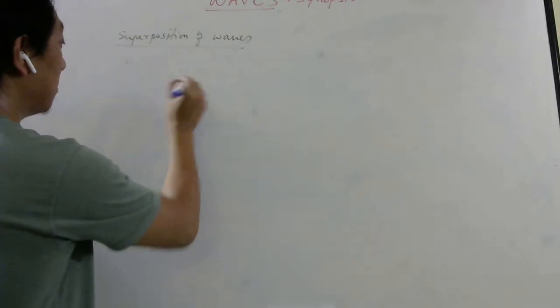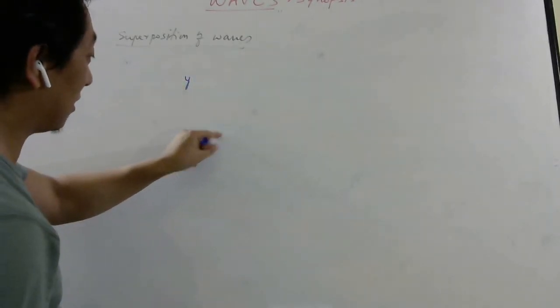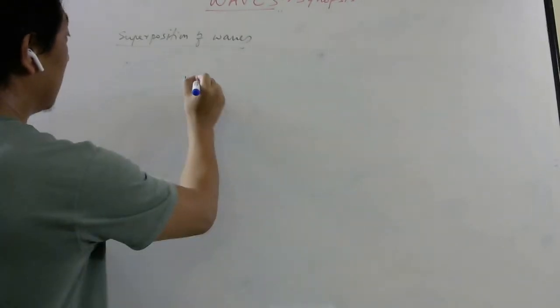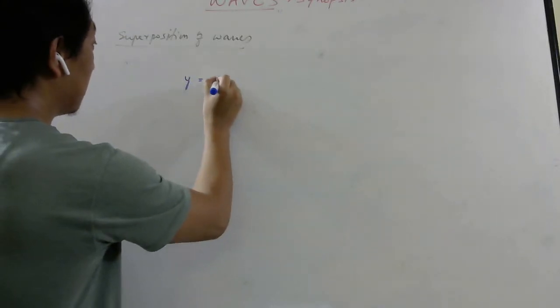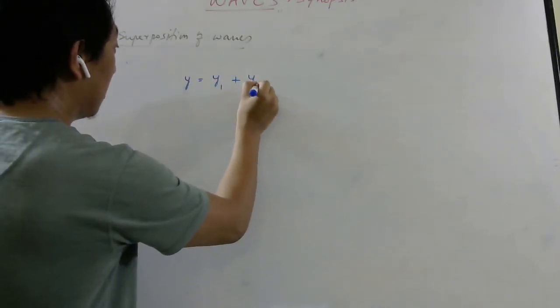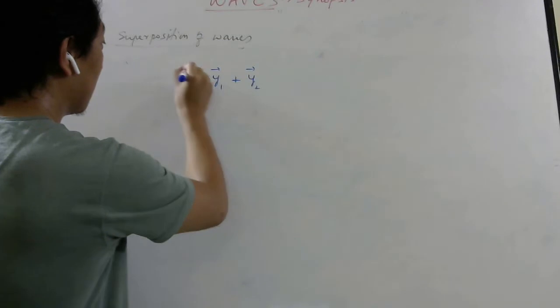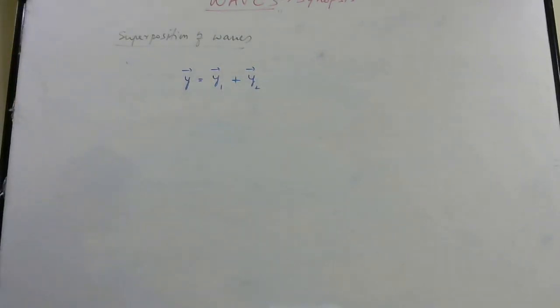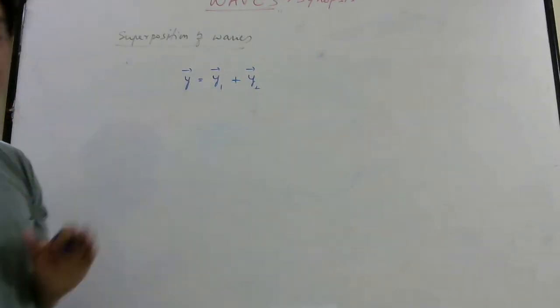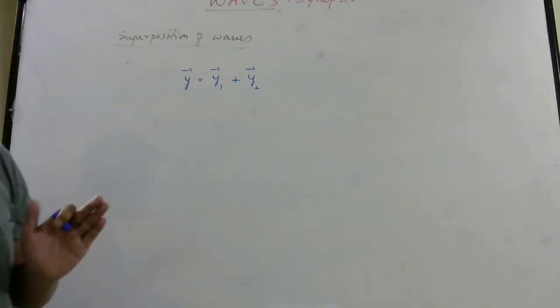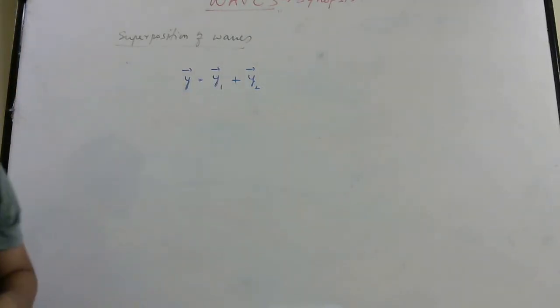So when you want to find the displacement of a given particle, when two waves superimpose, the resultant displacement is given by the vector sum of the individual displacements. It's a vector sum. So if they are in the same direction, you have to add. If they're in opposite directions, you have to subtract. That's why we call this algebraic displacement.